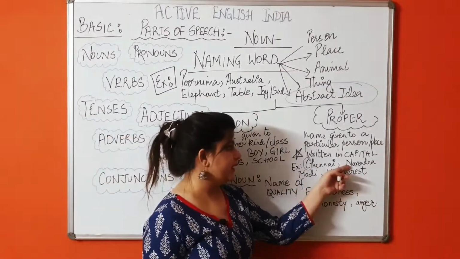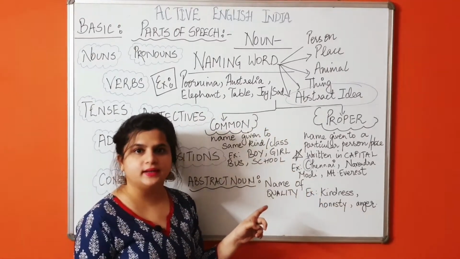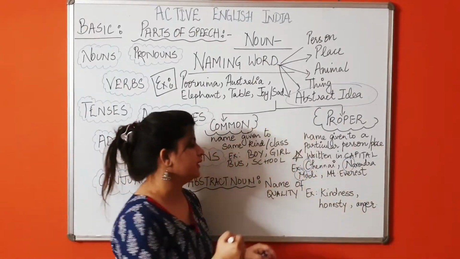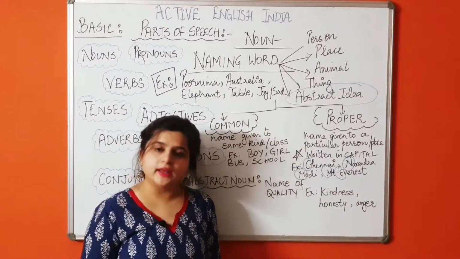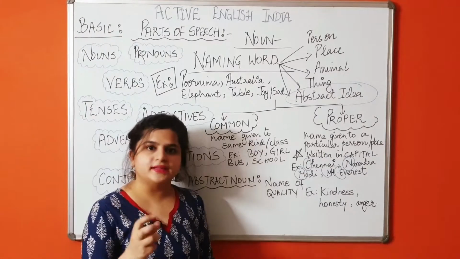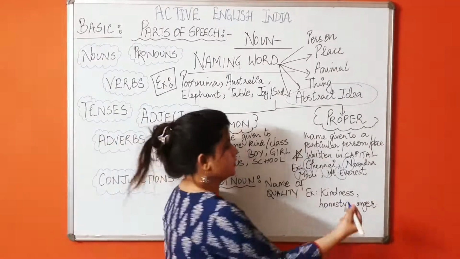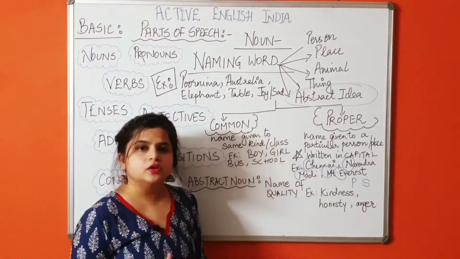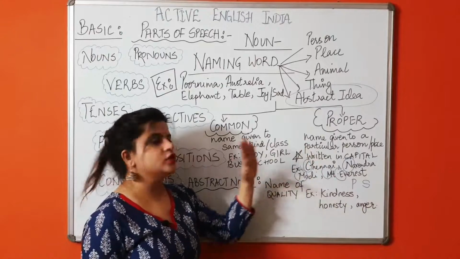right? Then Narendra Modi. We all know who Narendra Modi is. He is a very important personality all over the world, right? So N capital, M capital. Mount Everest, M capital, E capital, right? Your name is also a proper noun. My name is also a proper noun. That is why we always use initials in capitals. For example, my name is Purva Sharma. So P capital and S capital.